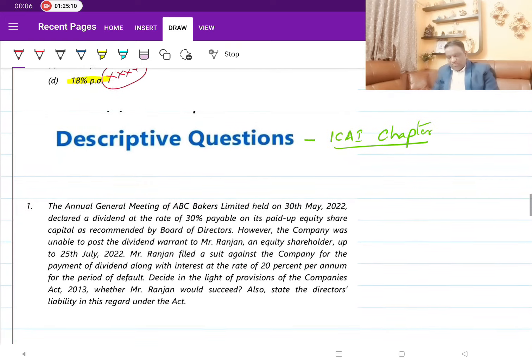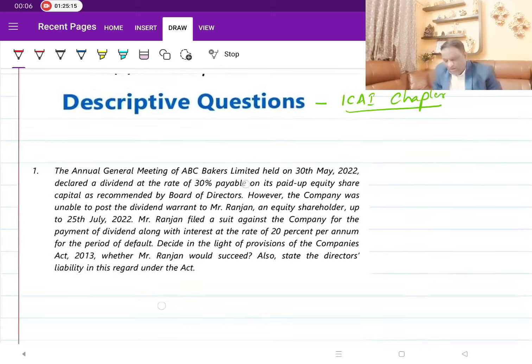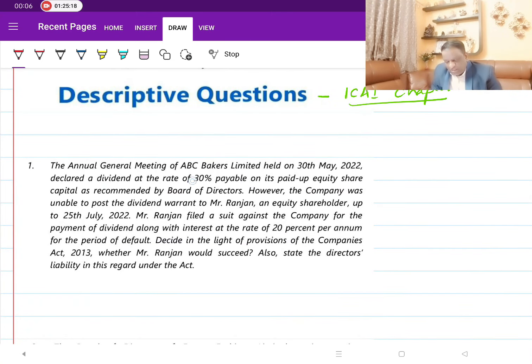Now, let's come here. These are the descriptive questions. We'll cover them and then close. The AGM of ABC Bakers Limited held on 30th May 2022 declared a dividend at the rate of 30% payable on its paid up equity share capital as recommended by the board of directors. However, the company was unable to post the dividend warrant to Ranjan, the equity shareholder, up to 3rd July. See, when did they declare the dividend? On 30th May. Until July, they have not made the payment. But for making the payment of dividend, we know they give 30 days. But he has exceeded 30 days.